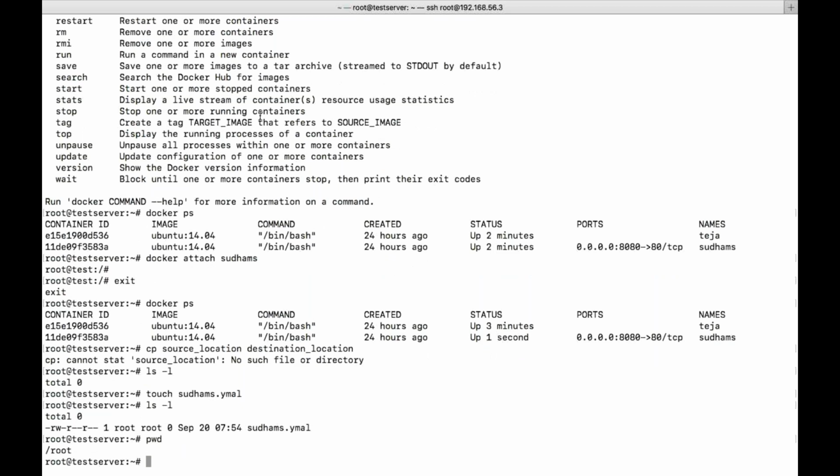Copy means it will be present here as well as in the destination. So cp. If you want to copy with the permissions, then we need to give -p. We can give -r for recursive. Recursive means there is a directory, and under the directory you have some files and directories once again, and you want to copy that parent directory. Now we don't need permissions here, because obviously it will copy with the same permissions.